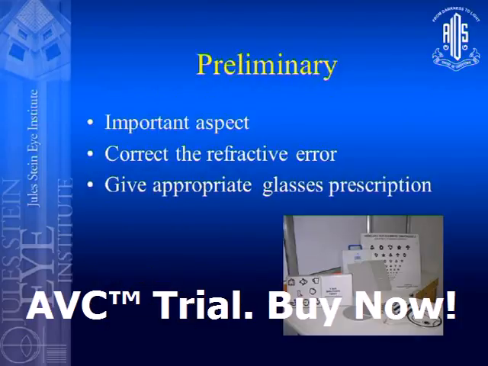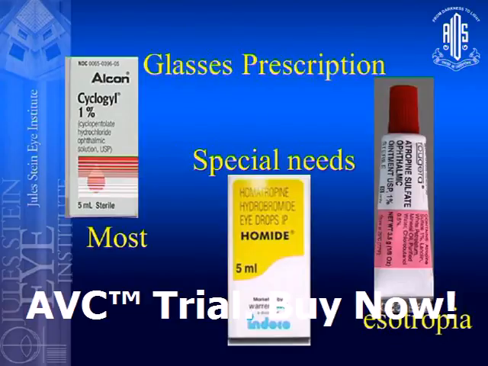Before going to any treatment option, it's important that we correct the refractive error. How do we do this? Part of it has been taken over by Dr. Mihir, but the different agents that we use to give the correct refractive error are either cyclopentolate or homatropine or atropine, depending on what we have.